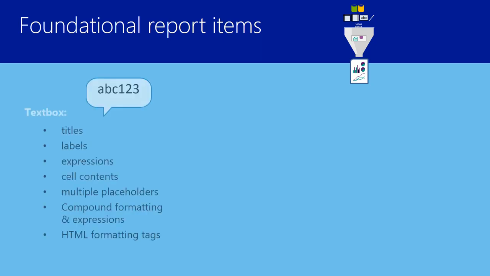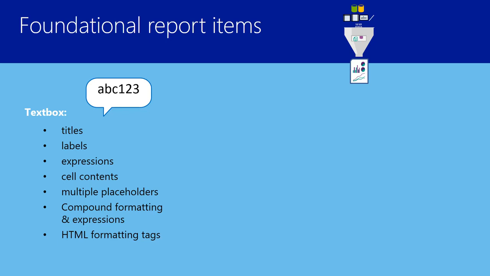Let's start with the most basic, the text box. Text boxes are used all over reports for things like titles and labels. If you wanted to place field information or parameter information in the heading of a report, you may add additional text boxes that you would simply use as labels.